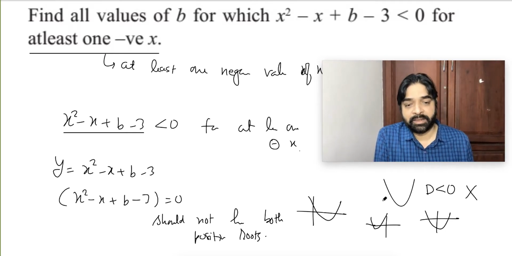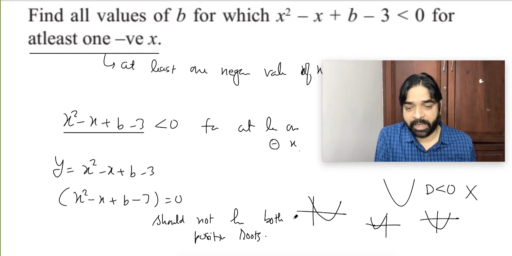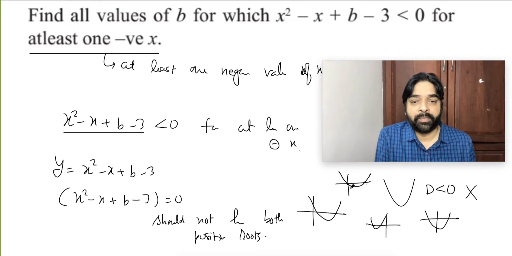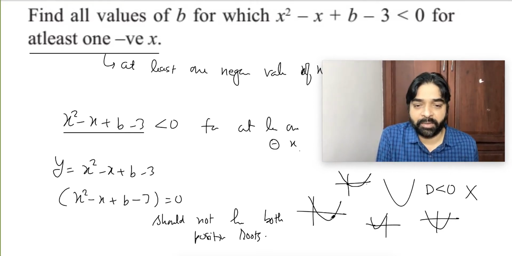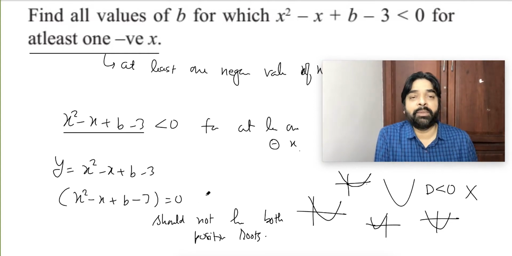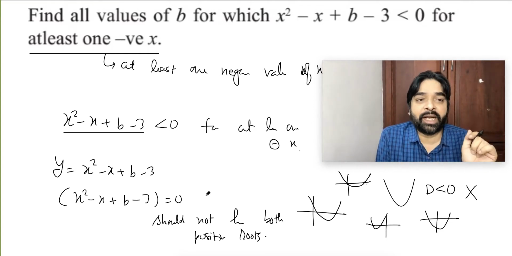As well as, one case also should not happen: 1, 0 and positive should not also happen. Then also it will become wrong, because this will not be negative. That I didn't write, that at the end I will put up. Are you able to understand the logic, what exactly I am trying to tell you?